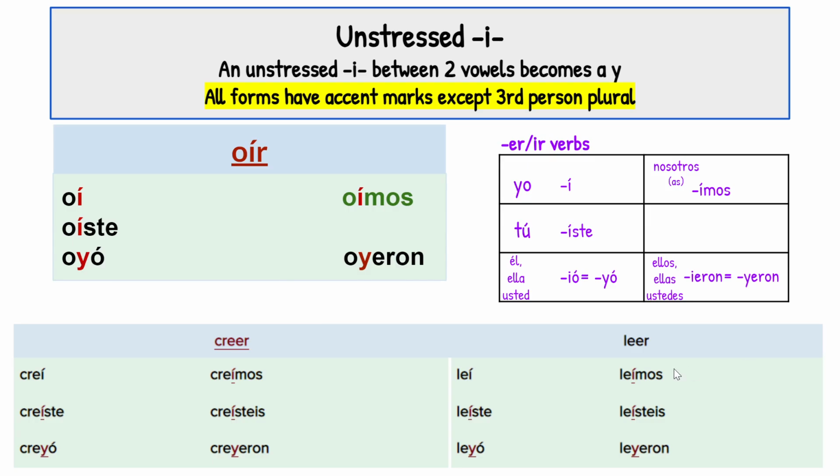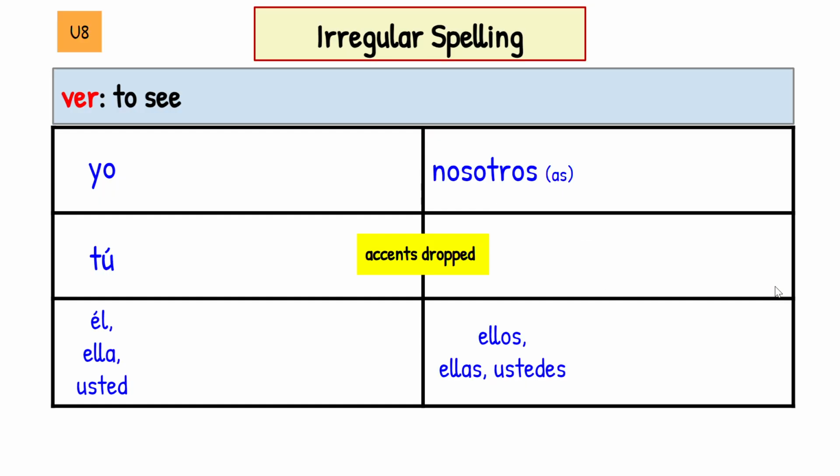Okay? So if you have an I trapped between two vowels, change it to a Y. That's all this is saying. And in a lot of the cases, accents. Now you know I'm not counting off on accents, but just so you know. Then we have the verbs that are irregular spellings. When you have ver, it becomes vi, viste, vio, vimos, vieron. The ones that have irregular spelling, these short, little tiny verbs, usually have irregular spelling. The accents get dropped.